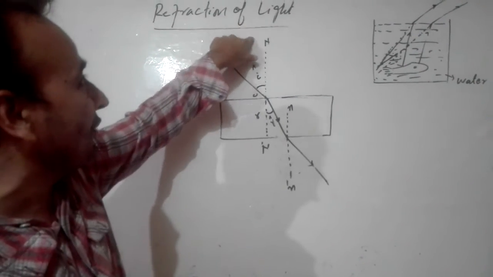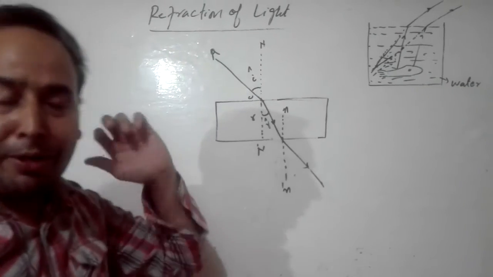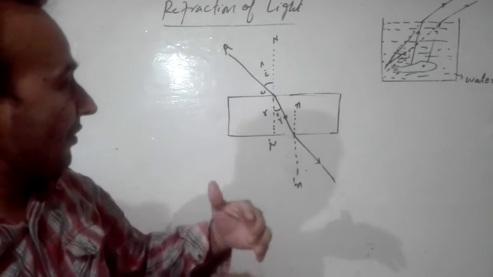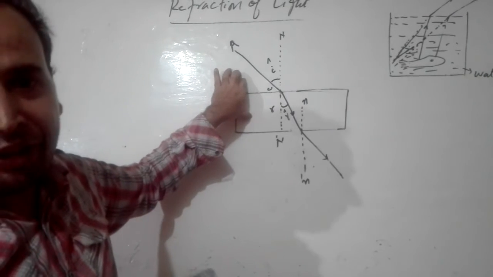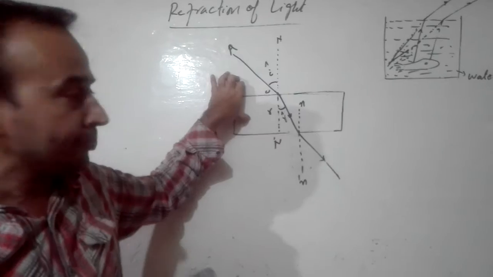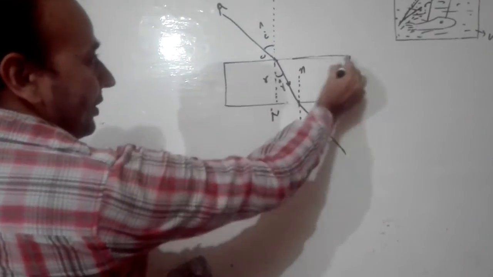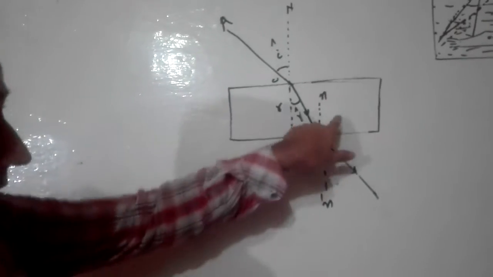But when we define refraction of light, we will not define it like this. We define refraction in another way. I will explain this with the help of a simple activity. This activity has also been explained in your book. Suppose I have this rectangular glass block. It is a rectangular glass block.